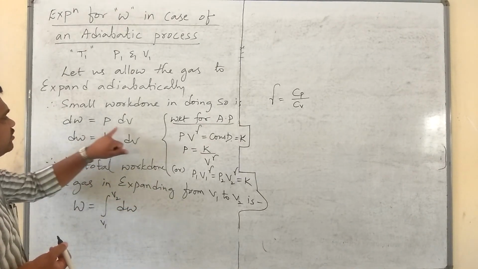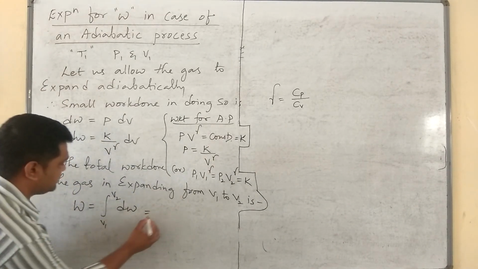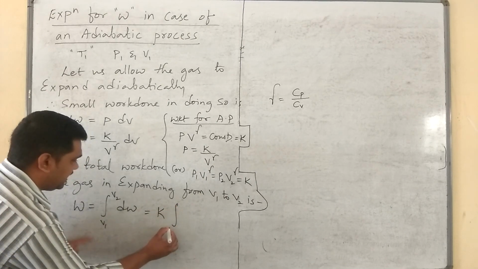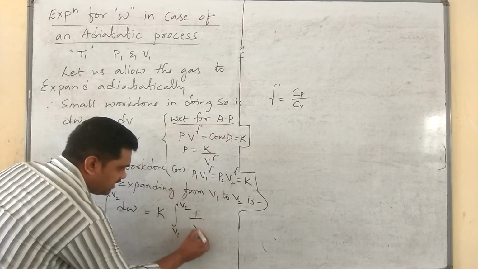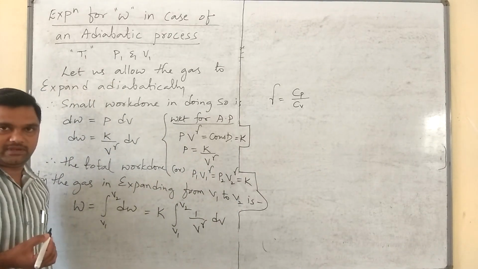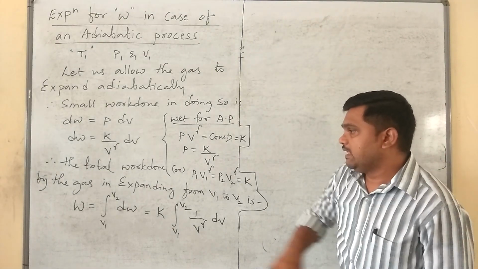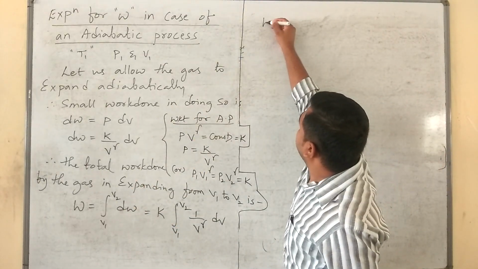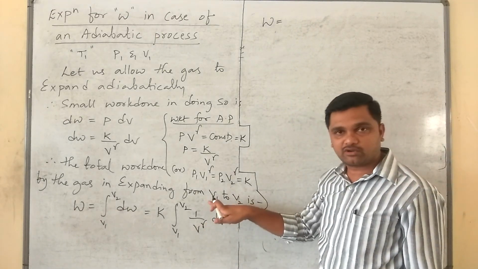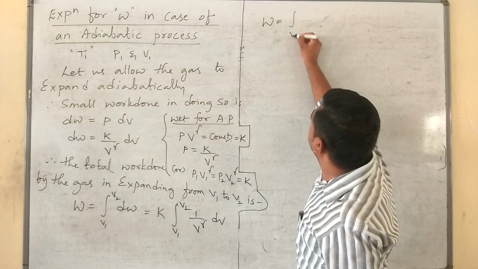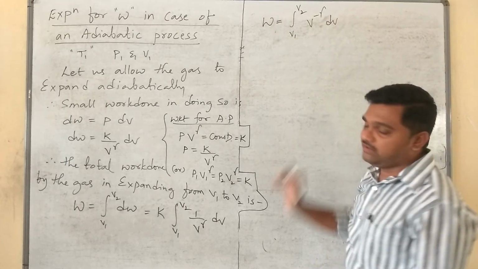What is the value of dW? That is K divided by V power gamma. So this equation can also be written as, I will take K outside, integral V1 to V2, 1 by V power gamma dV. In the next step, I will keep that W as it is at the LHS and transfer this V power gamma to the numerator. Therefore, it becomes integral V1 to V2 V power minus gamma dV.